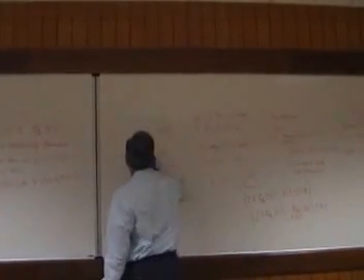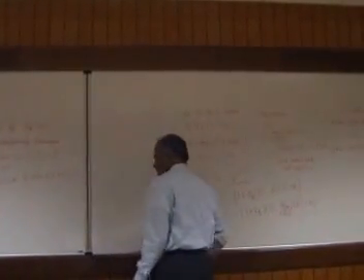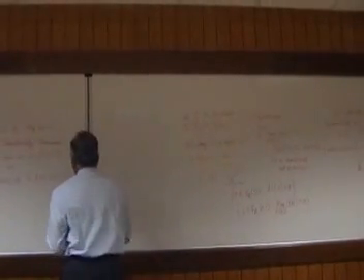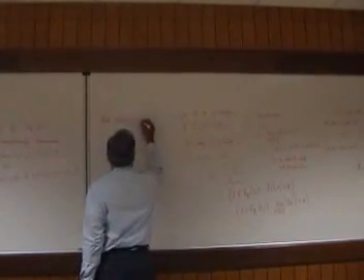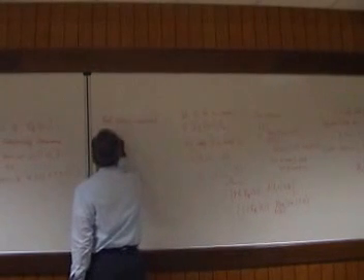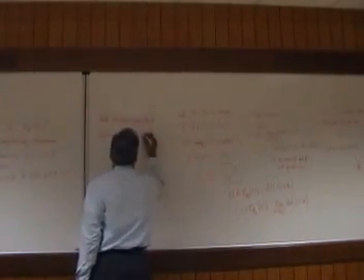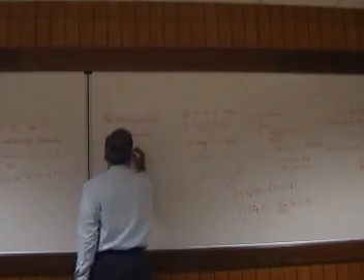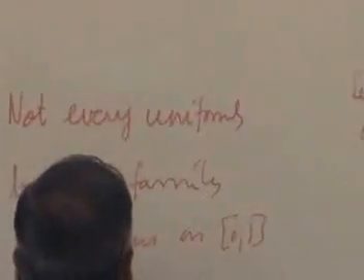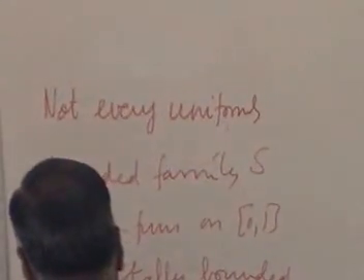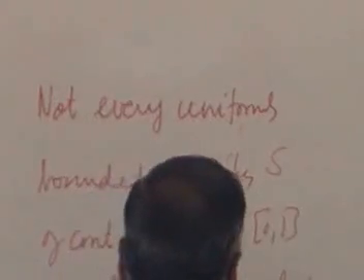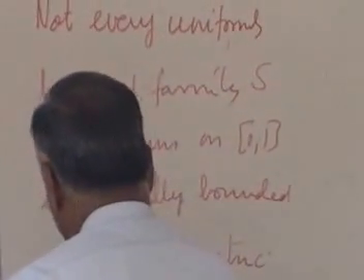So what do I write there? Can I erase all these things? Not every uniformly bounded family of continuous functions on [0,1] is a totally bounded subset of the metric space C[0,1].